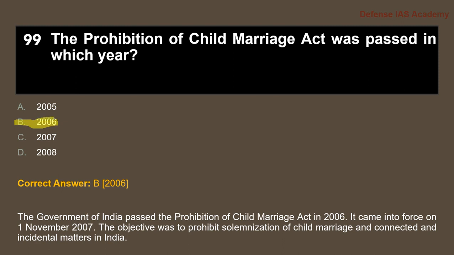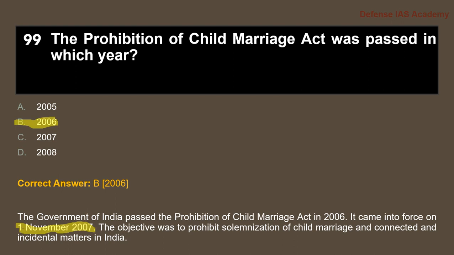Question 99. The Prohibition of Child Marriage Act was passed in which year? The answer to the question is option B, 2006. The Government of India passed the Prohibition of Child Marriage Act in 2006.